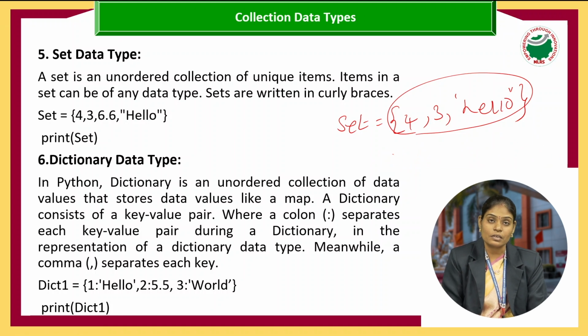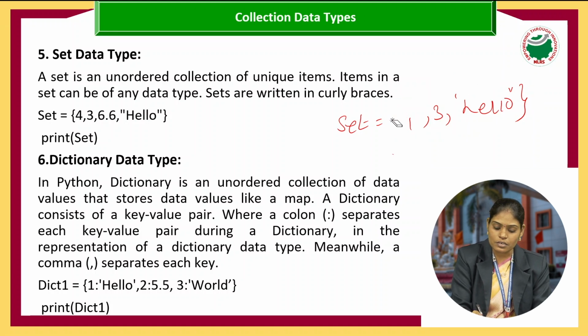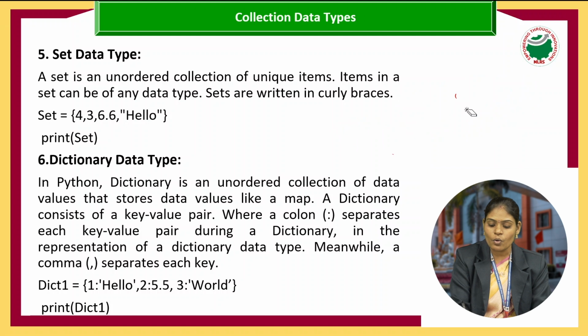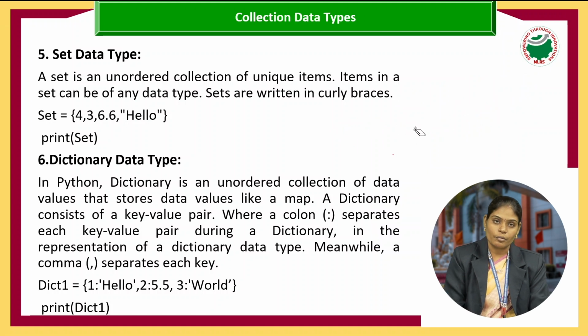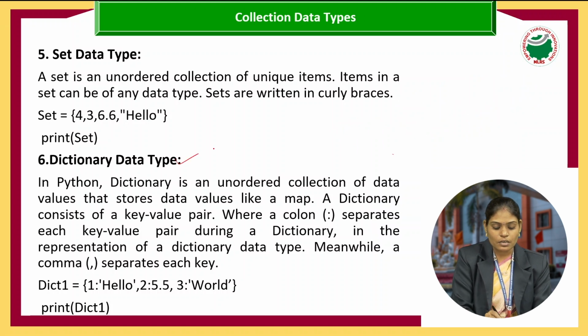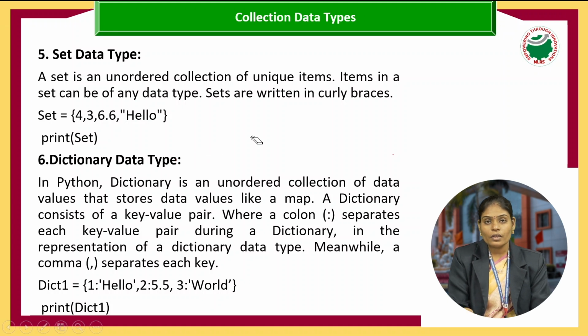Why? Because when we are displaying values from the given set or given dictionary, they are not displayed the way we represented them in the variable. And next, coming to the dictionary, generally a dictionary is used for mapping data. So how are we representing it?